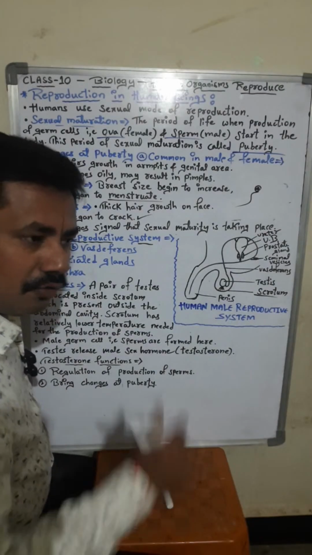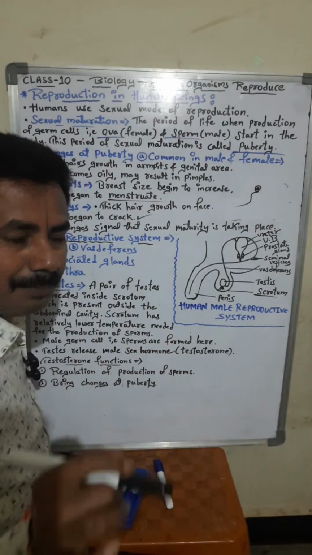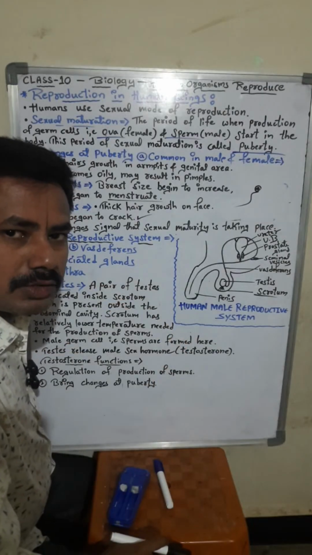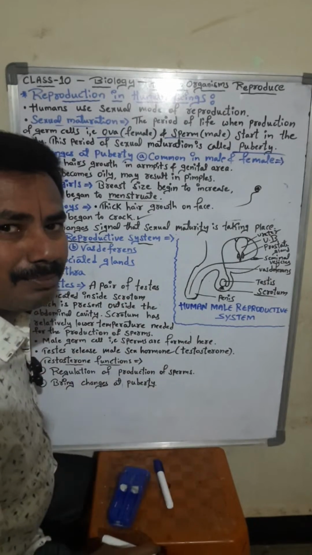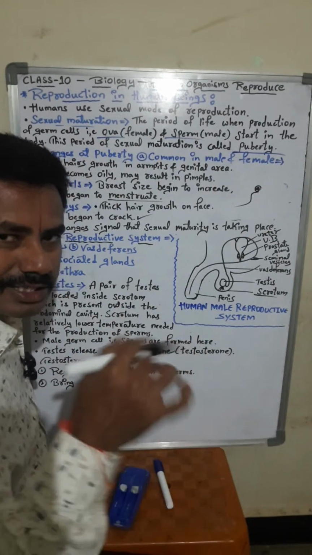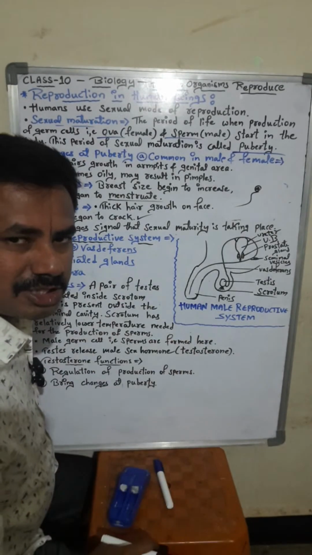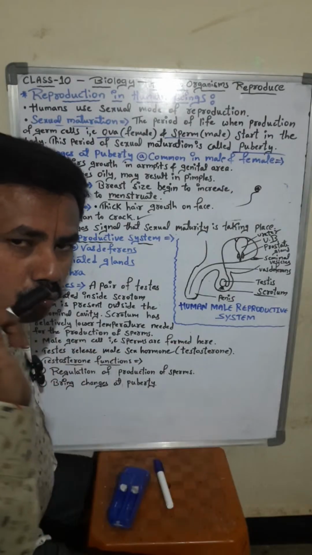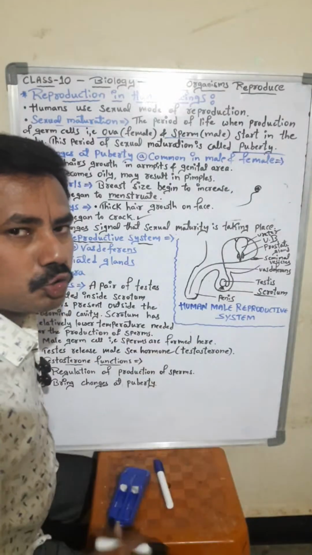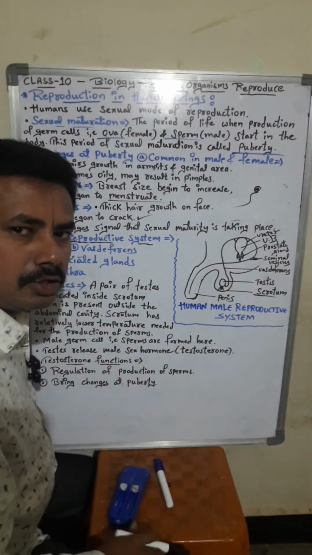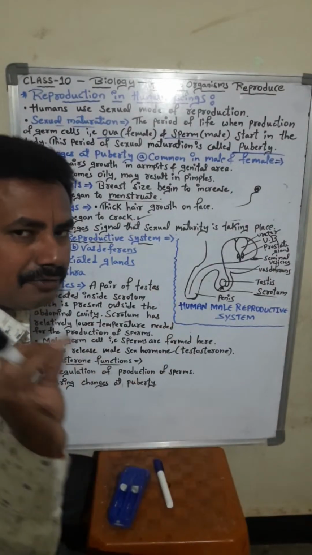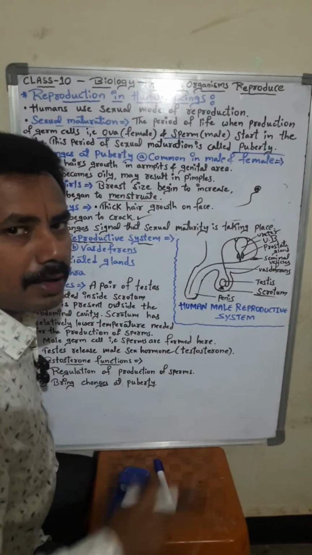I am telling you, while you are drawing your diagram, or when you are writing detailed information about this, you do not have to make spelling mistakes. The evaluator is checking your paper. If you make spelling mistakes, you will lose your marks. So you do not have to give any chance to the evaluator to cut your marks. Your paper should be clean and you have to get full marks.